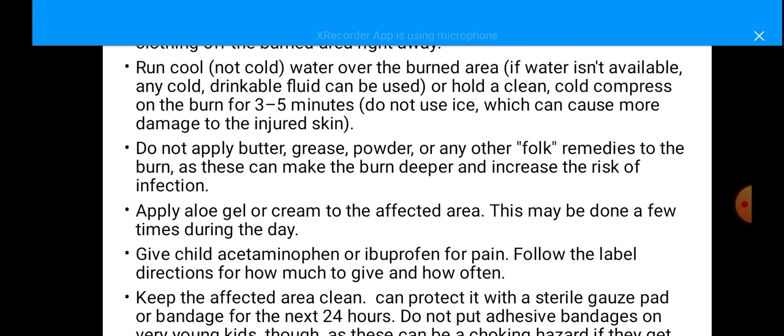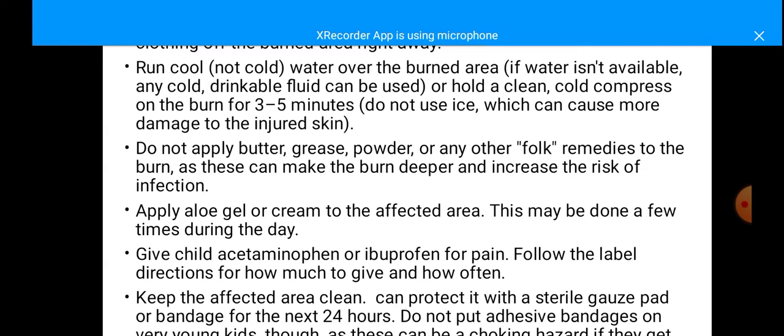or hold a clean or cold compress on the burn for 3 to 5 minutes. Do not apply butter, grease, powder or any other folk remedies to the burn, as they can make the burn deeper and increase the risk of infection. Apply aloe gel or cream to the affected area. This may be done a few times during the day. And give the child acetaminophen or ibuprofen for pain. Follow the label directions for how much to give and how often.